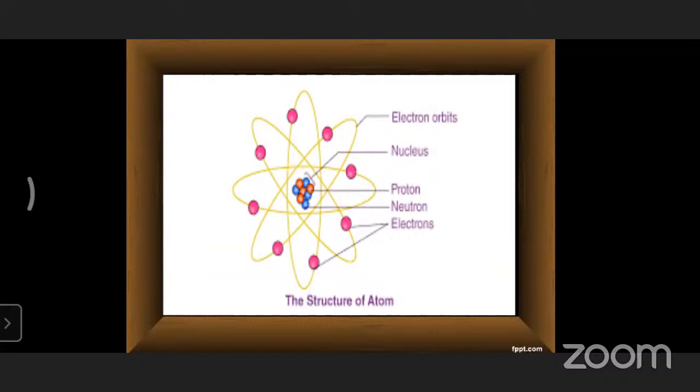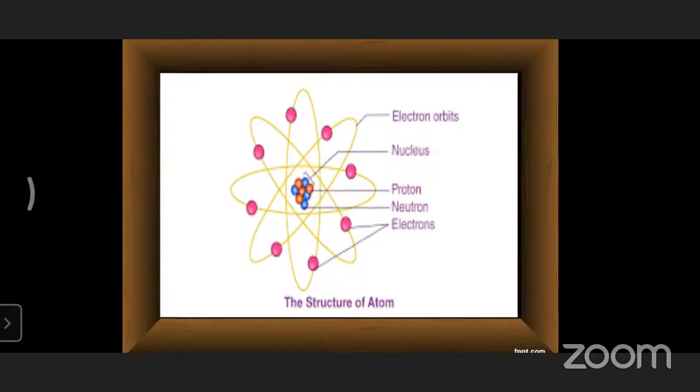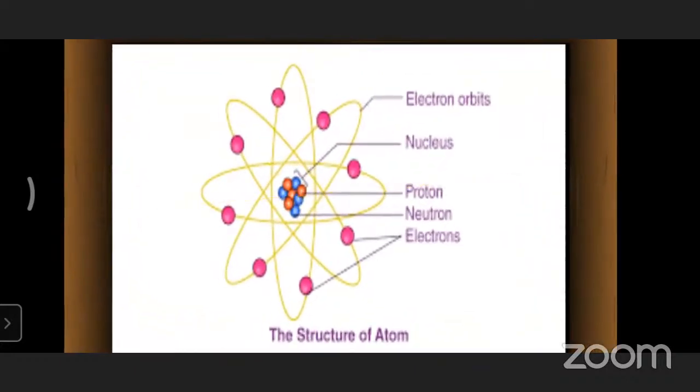And protons and neutrons both will be present at the center of the atom, located here. That is called the nucleus. Inside the nucleus, both proton and neutron are present.